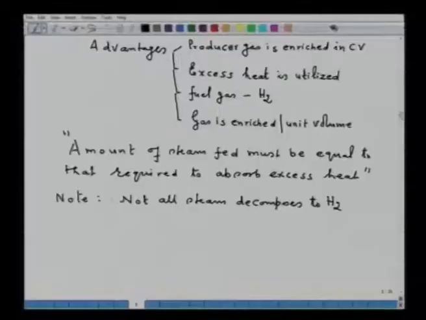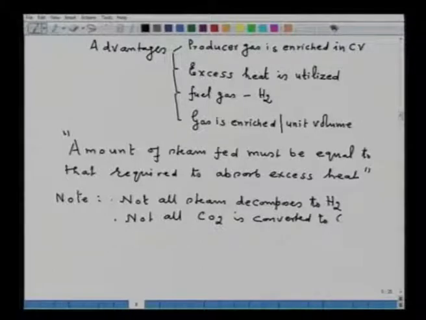Second is, not all CO2 is converted to CO. Now, why this is important? Because as carbon comes in contact with the oxygen, then the first product which forms is the carbon dioxide.